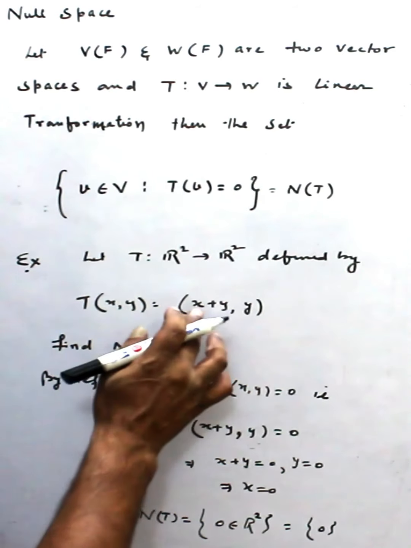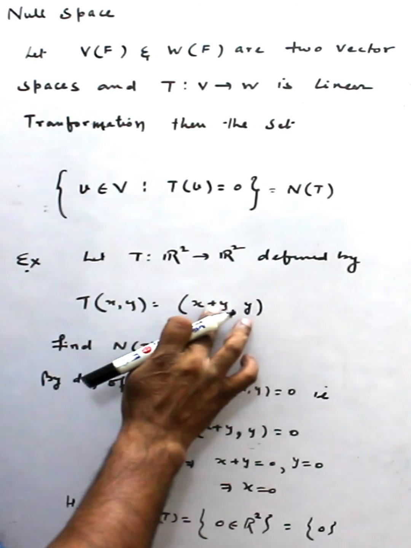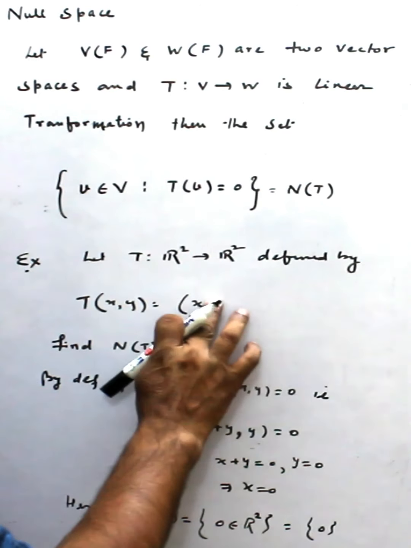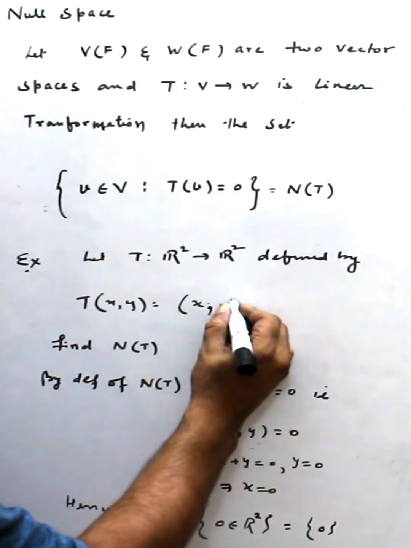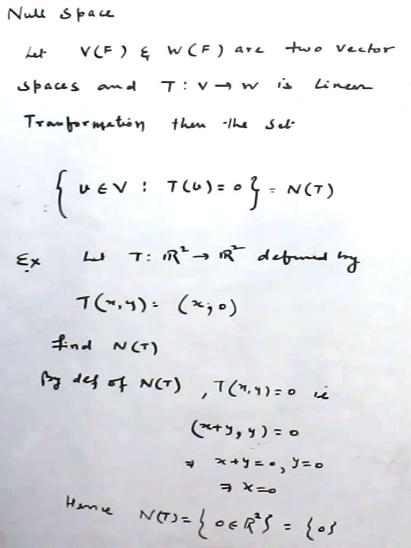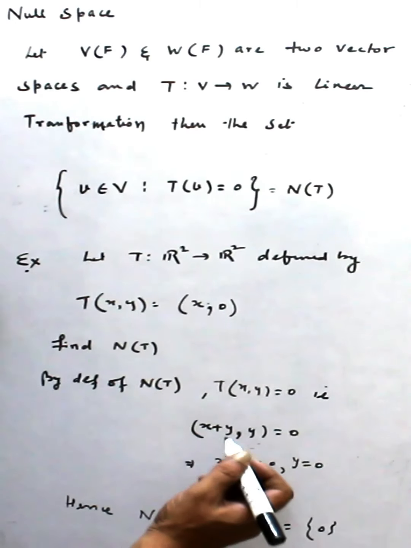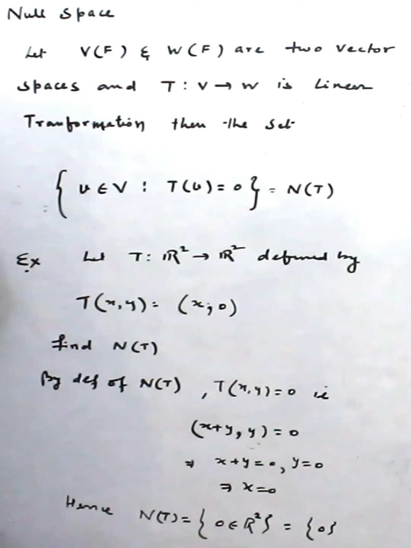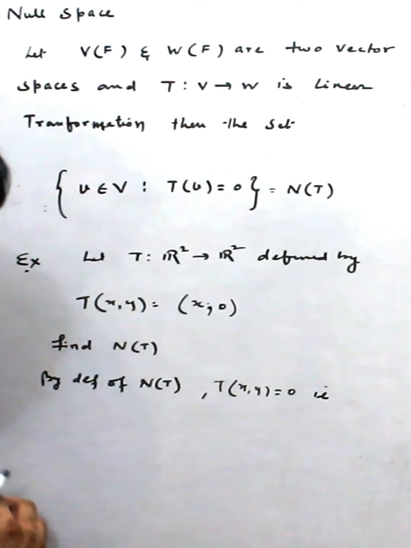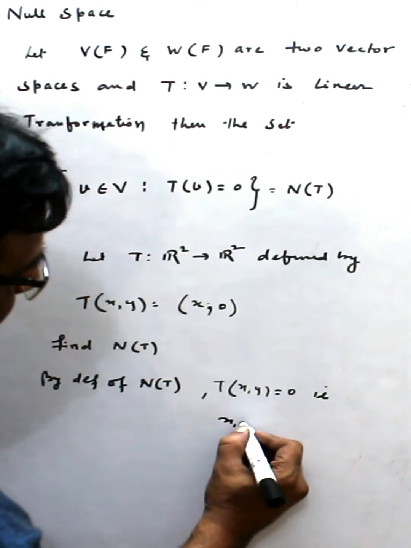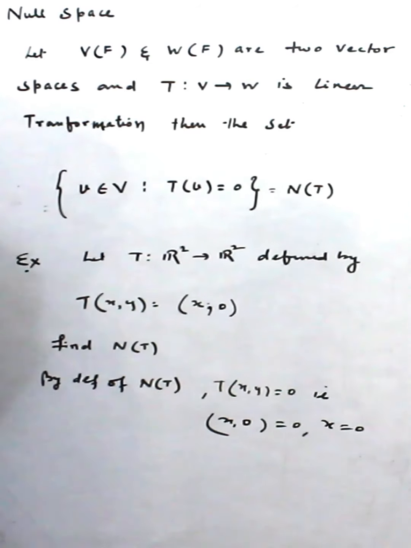Anyway, if I change this, say to T(x, y) equal to (x, 0), then find N(T). Our definition is this. So simply this becomes (x, 0) is equal to 0, meaning x is 0.